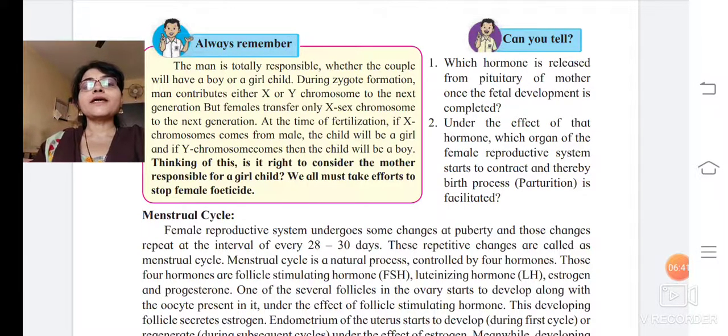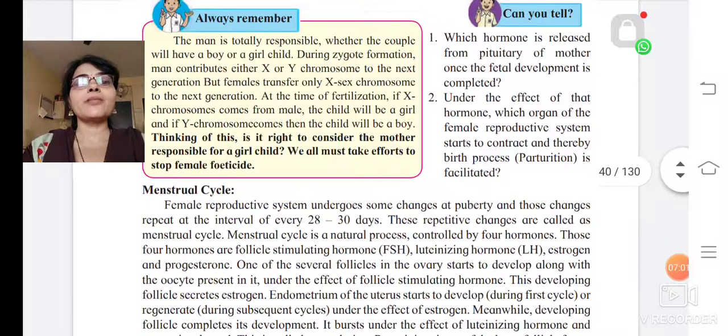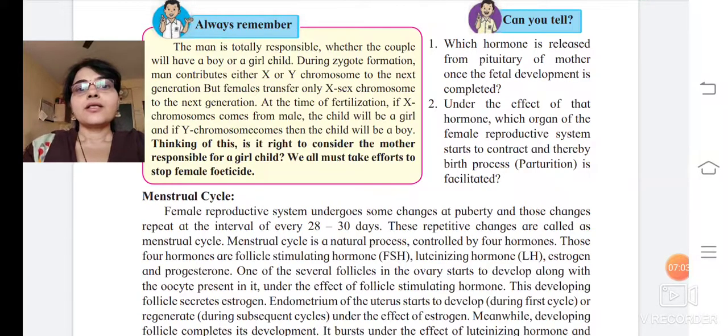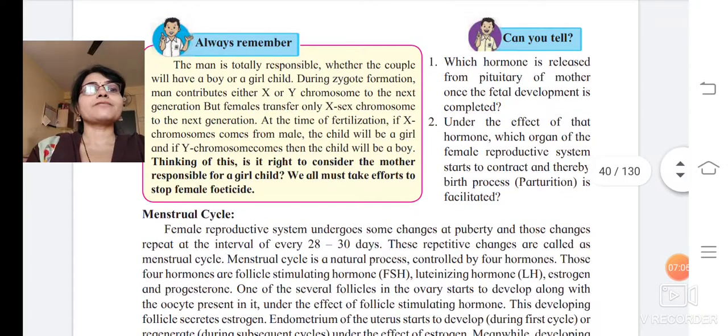What is this feticide? When the baby is in the womb, they detect whether it is a male child or a female child, and if it is a female child, they kill it. That is feticide. Side means killing. Feticide: feti means fetus and side means killing. So you are killing the fetus in the mother's womb if it is female. So we have to completely stop this.